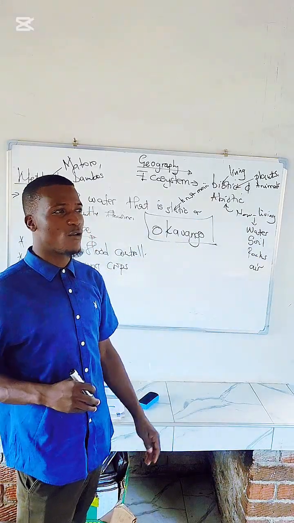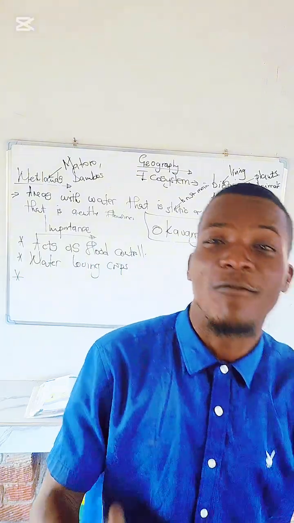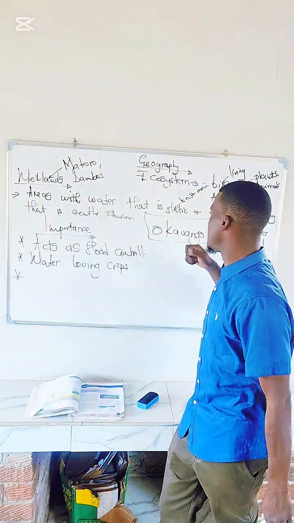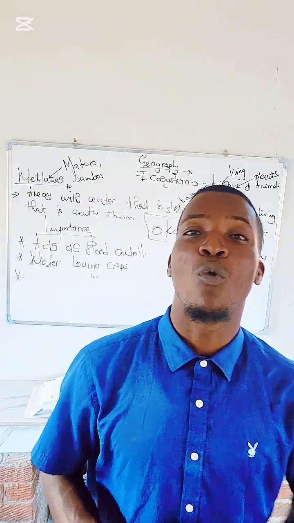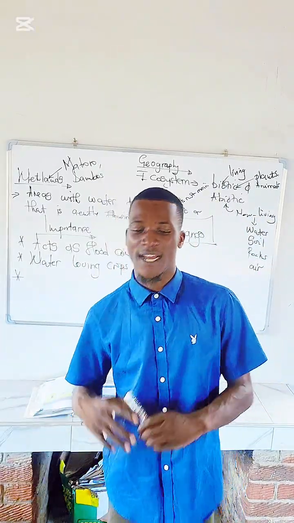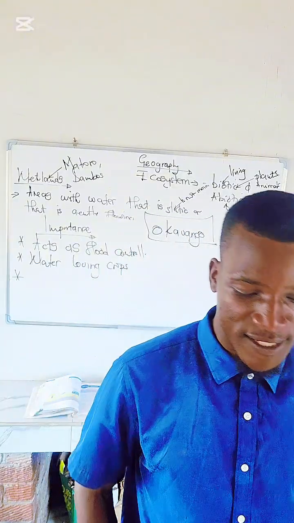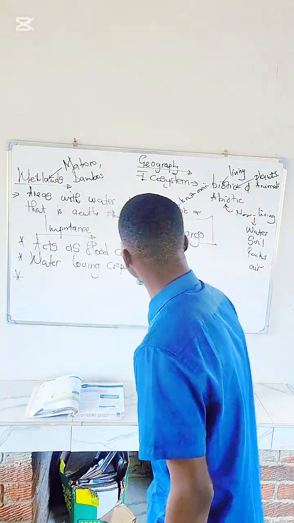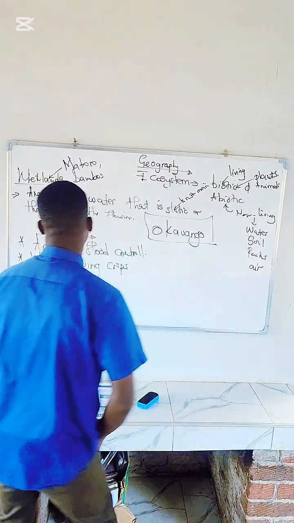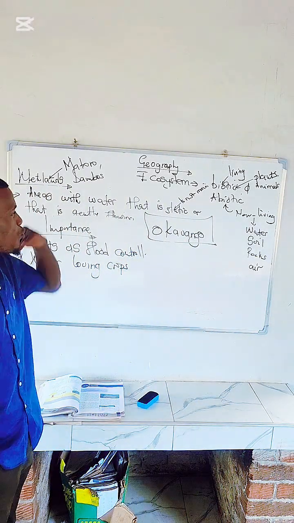People used to go there as tourists. You can see this wetland in Botswana. You can Google it, it is very beautiful. You can actually visit that place. And that is some of the importance of wetlands.